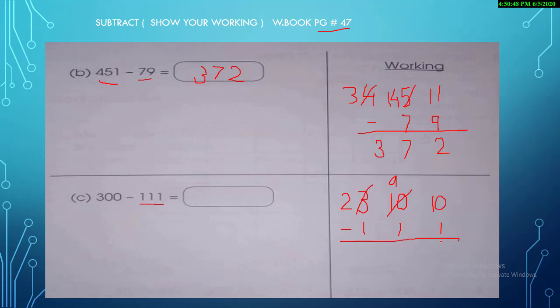So 10 minus 1, answer is 9. 9 minus 1, answer is 8. And 2 minus 1, the answer is 1. Okay, your answer is 189.